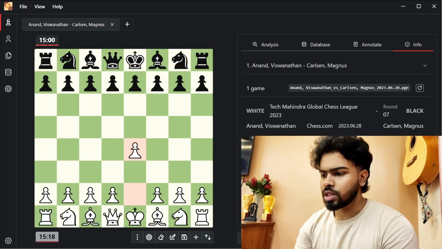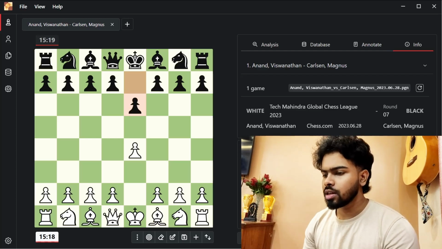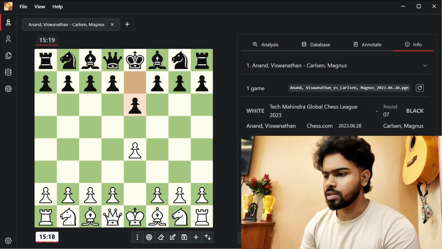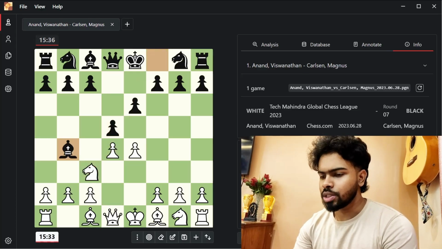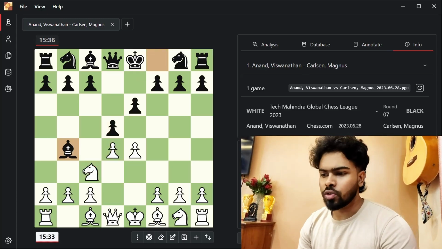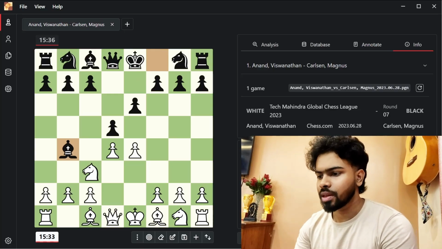The match starts with e4 and e6. The French defense is chosen by Magnus Carlsen. d4, d5, knight c3, bishop b4. This is called the Winawer variation of the French defense.